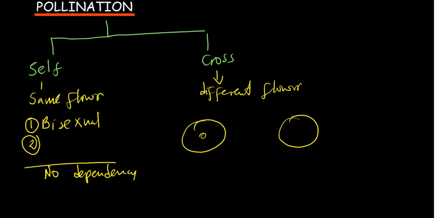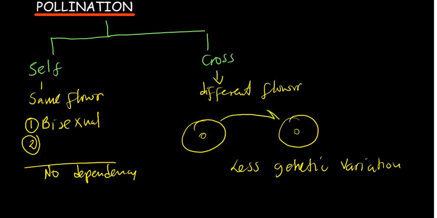The offspring might just look exactly like the parent. This is why we're saying there is less genetic variation. If there are some diseases in the parent, even the offspring are going to carry the same disease. Why? Because obviously the diseases are in the DNA, and the DNA has also been transferred to the offspring. So if the diseases are contained in the parent, then those same diseases are going to be in the offspring, because there's not much difference between the two.